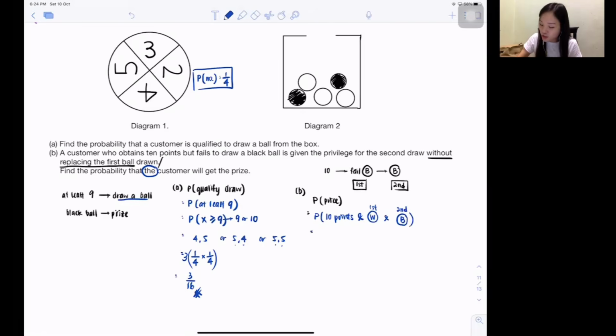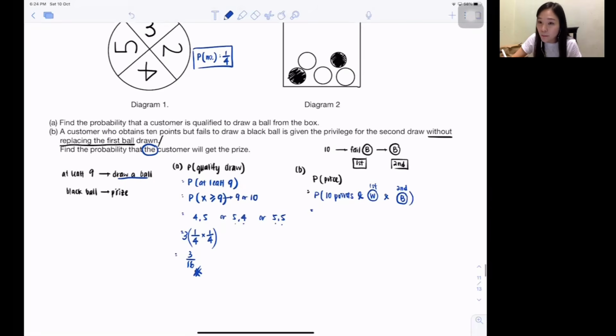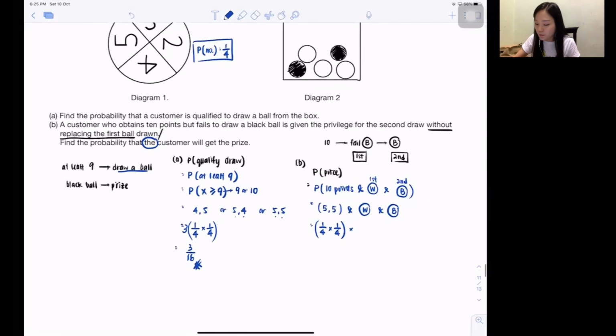Make sense, right? So what is the probability for 10 points? For you to get 10 points, that means he should get 5 and 5. The first time he gets number 5, the second time he gets number 5. That's 1 over 4 times 1 over 4, as we did just now. And it's times again, my dear, the probability for white. Altogether, inside there are 5 balls, and he gets white, so white is 3 over 5.